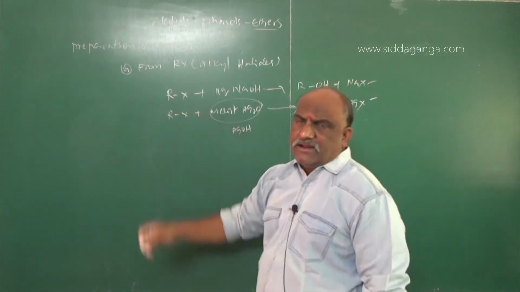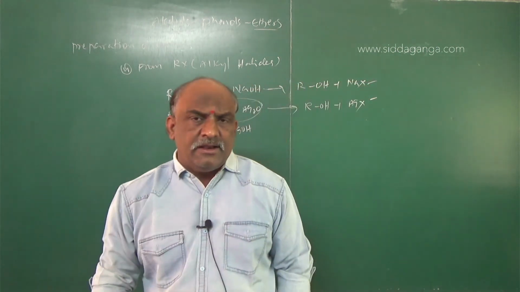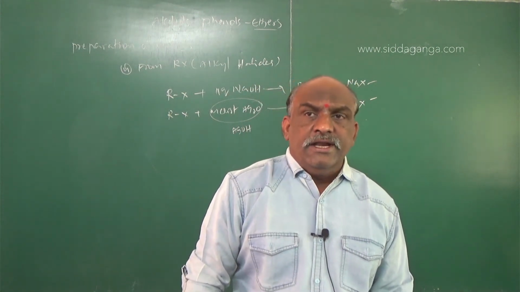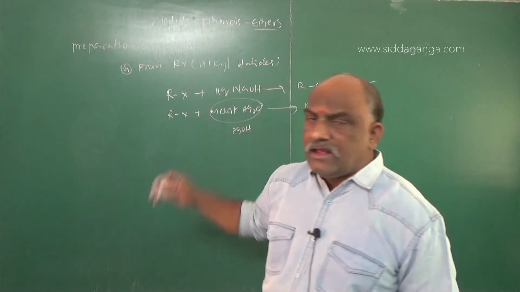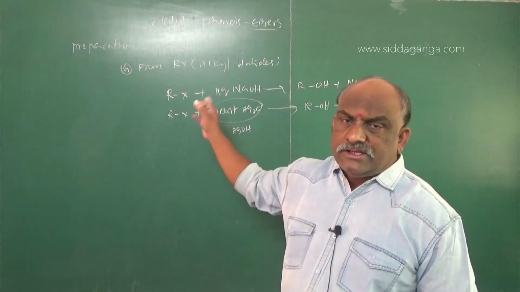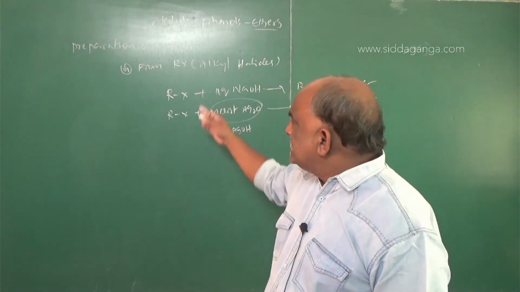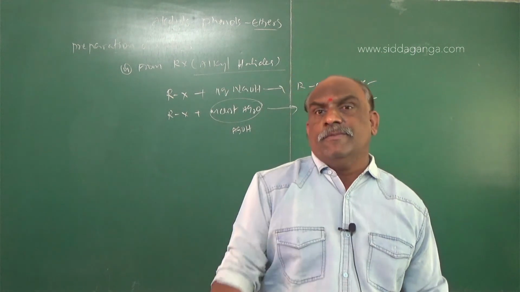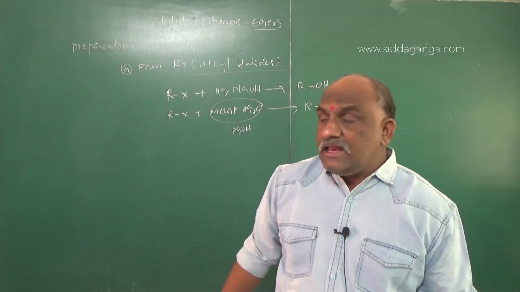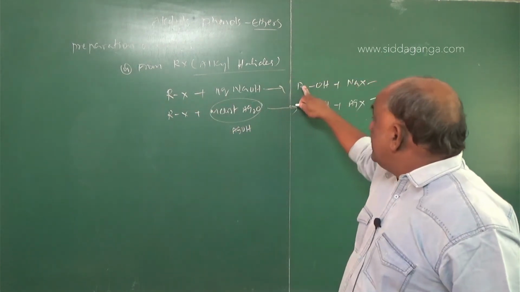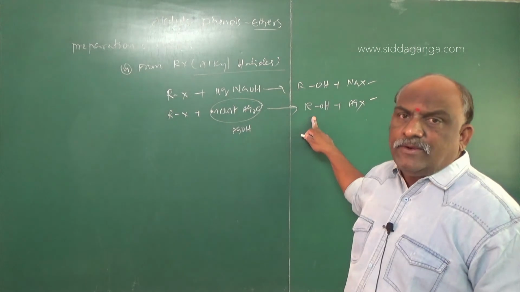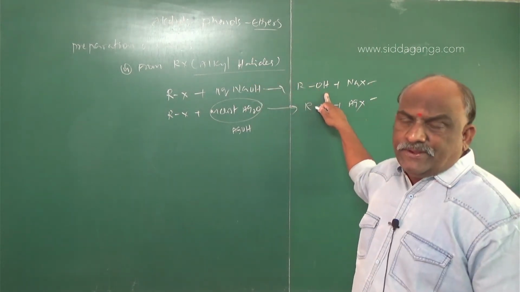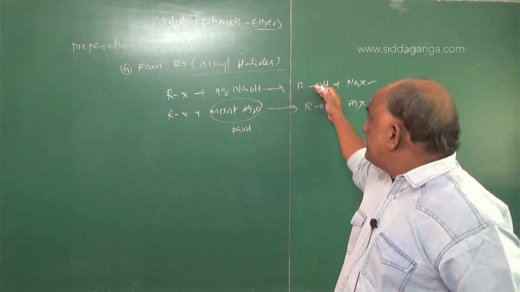Here there are three types of alkyl halides: primary, secondary, and tertiary alkyl halide. But we get good yield only with the primary alkyl halide. But this is not a convenient method for the preparation of alcohols, because alkyl halides themselves are prepared only from alcohols. That is a drawback. For the preparation of alkyl halides, you should select alcohols only.